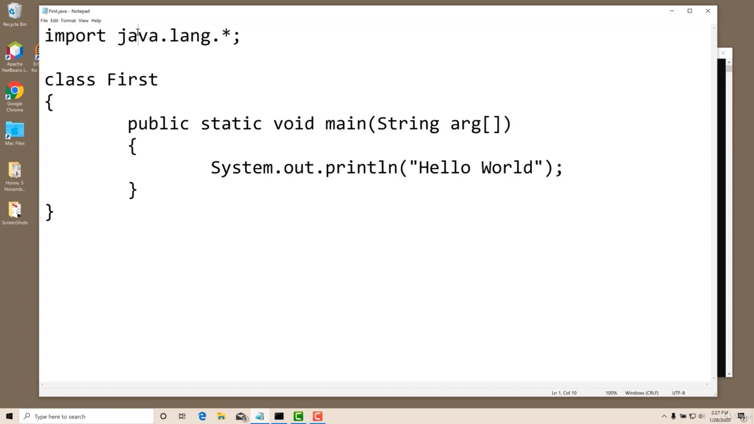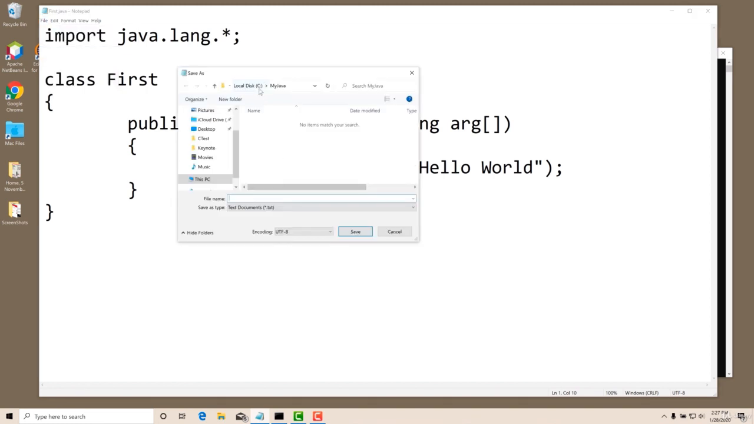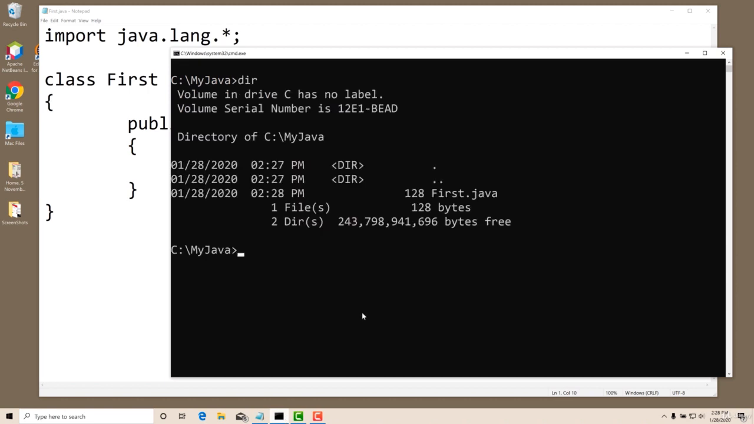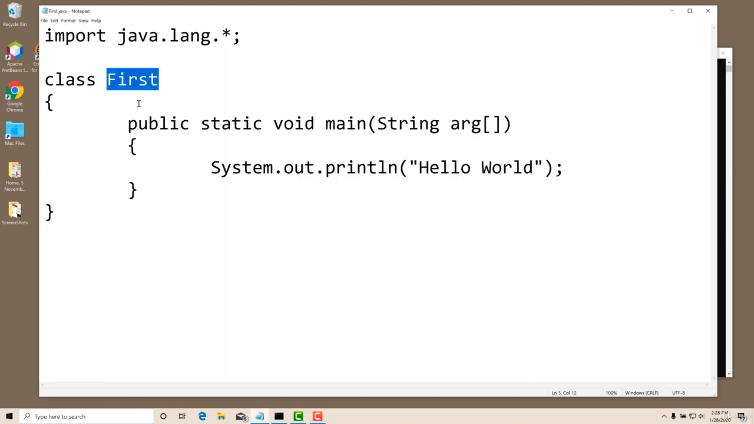Now first of all, let us save this one. For saving, I'll go to File and say Save. Here I am saving it in my Java folder, and I have to give the name as First. Already I have explained that the name of the program should be the same as the class name. So I will say save. It is saved. Now let us go to that folder from the command prompt and check whether that file is created or not. So here I am. The dir command shows the list of files. So first.java is present there. The file name and the class name are both the same, right?